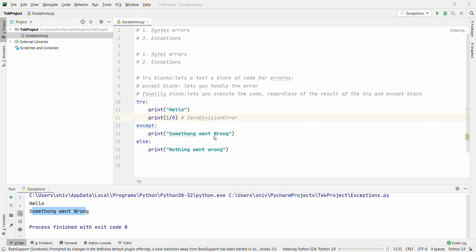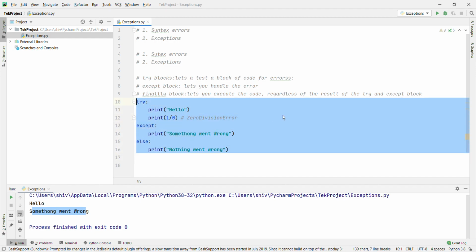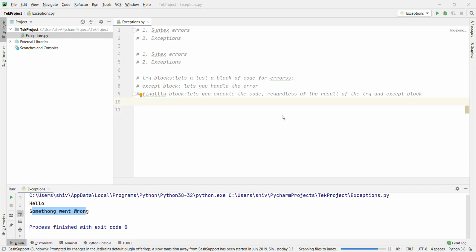Okay, this is clear now. Now we'll go with the finally block. The finally block, if specified, will be executed regardless if the try block raises an error or not. Okay, let's move first and check with the finally block.